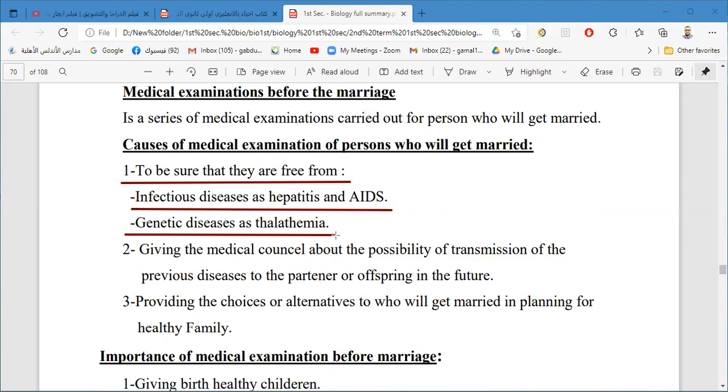So to protect the new kids from some diseases, we have to make some medical examination before marriage to protect the new offspring and to protect the other person in the marriage.